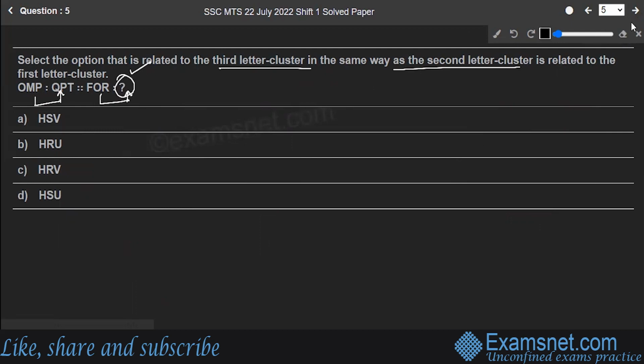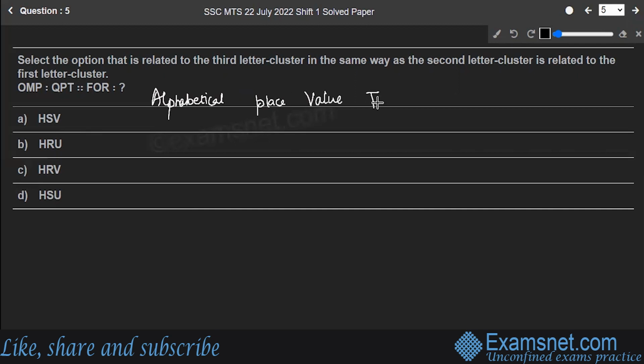Okay. See, to answer the question, you have to make use of a table. And that one is the alphabetical place value table. I hope you already know about this table. And if you don't know about this table, then I'm going to make this table for you right now. And I recommend you to keep this table handy while you're going for your exam. Because no matter whatever mental ability or entrance exam you are going to go for, the mental ability section will definitely contain at least 4 to 5 questions from this concept.